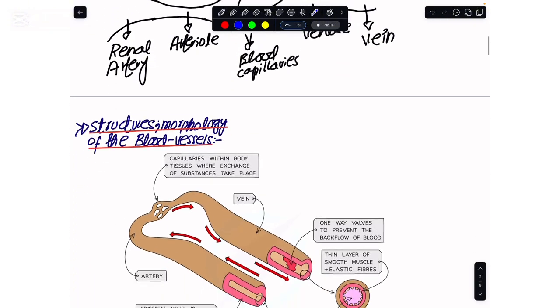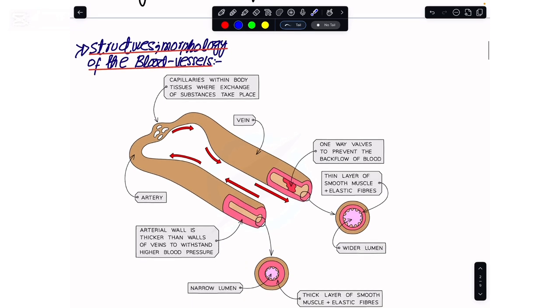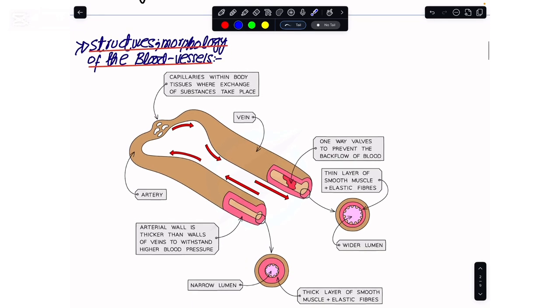The first idea is that we must be very clear about the structure, the morphology, of these blood vessels and how they look. This is the same diagram as I showed you above. I have the artery here, then the arteriole, here are the blood capillaries, then the venules, and ultimately we have the veins.